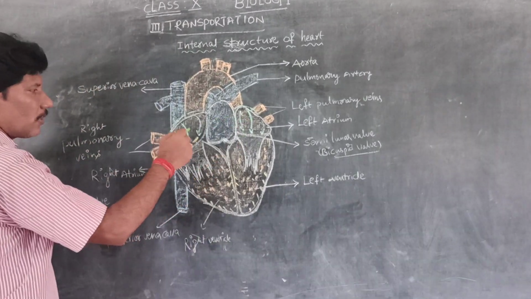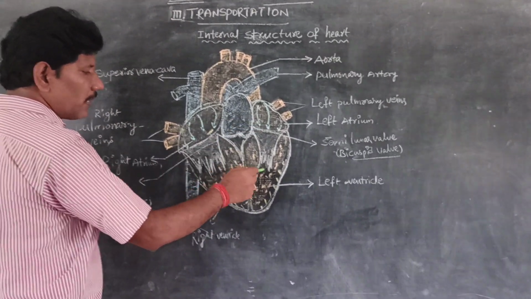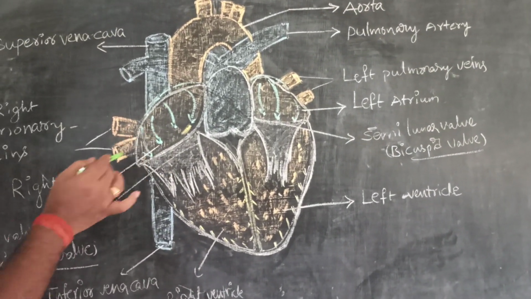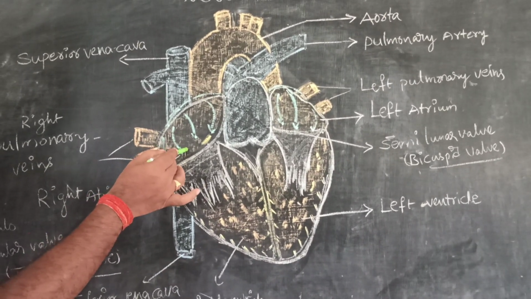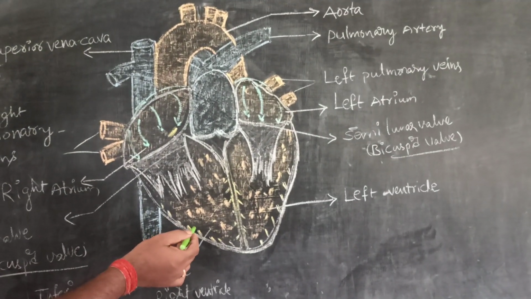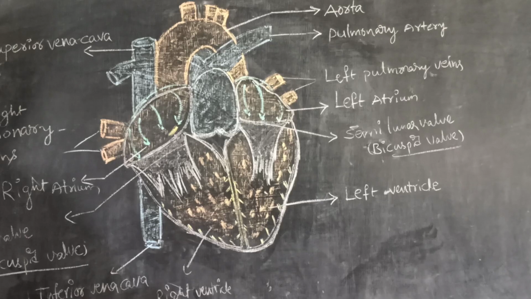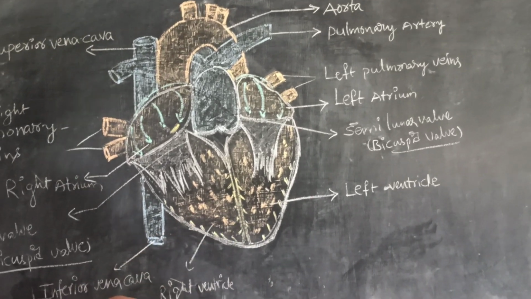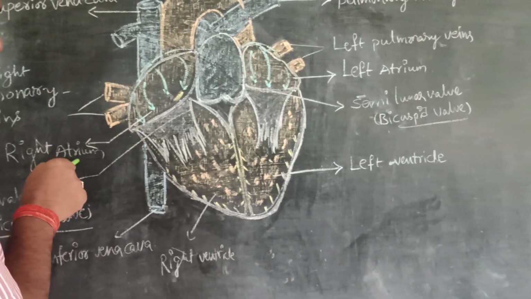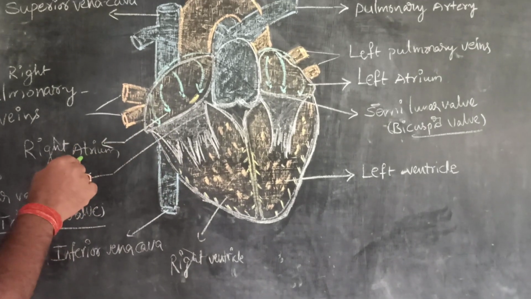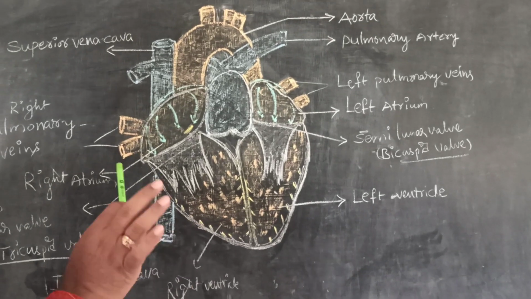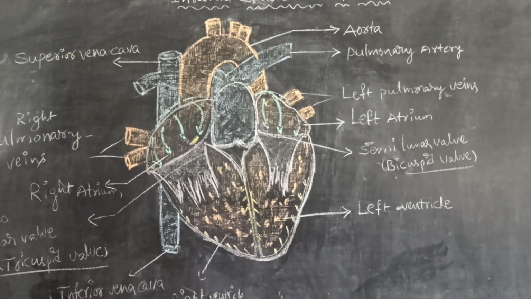So the upper two chambers are called atria and the lower part is called ventricles. See here, this is called the right atrium and this is called the left atrium. And the lower part, this is called the right ventricle, this is called the left ventricle. So left atrium, left ventricle, right atrium and right ventricle. These are the four chambers, which are separated by the longitudinal and horizontal grooves.